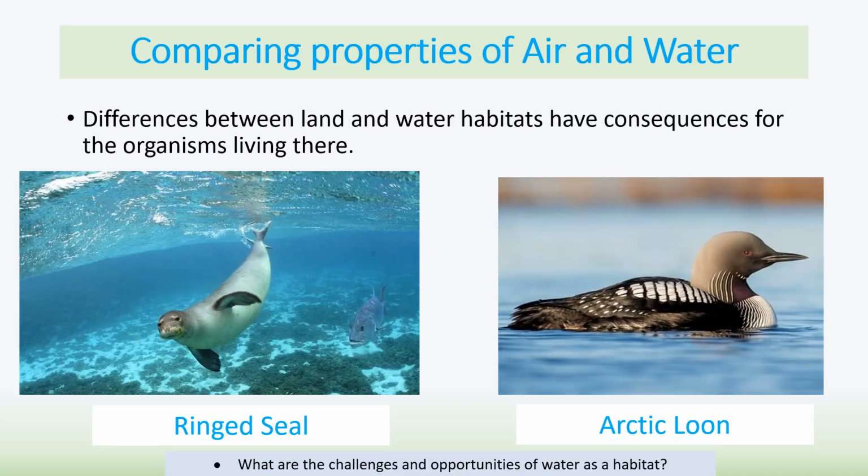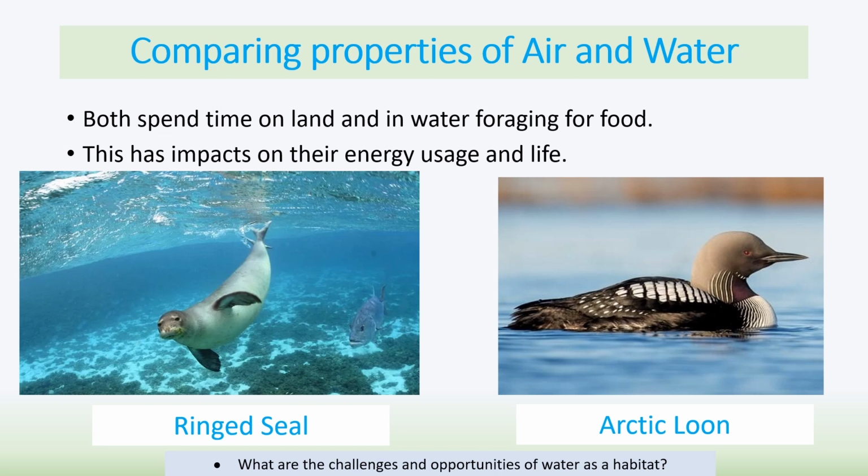Now, you also need to be able to compare the properties of air and water and the impacts of positives and negatives on living organisms. The two suggested in the specification are the ringed seal and the Arctic loon. They have consequences and benefits for whether they live in the water or in the air, because of the two different properties due to the different molecules that make the air and the water up. Think about both of these. They both spend time on land because they are able to come onto land, the seals, and they'll spend time in water foraging for food. So the Arctic loon will feed on things in the water.